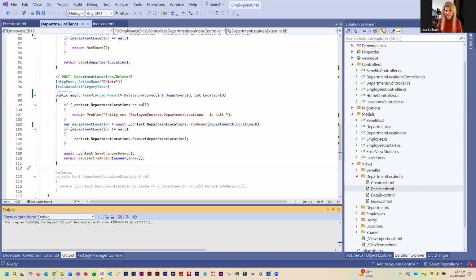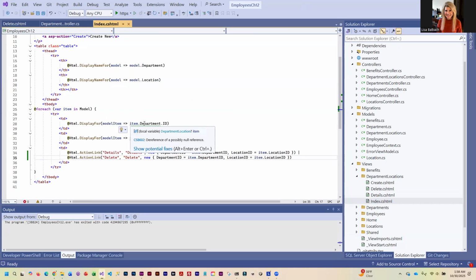And all of the information that we need is being passed to the views. At least it's being passed to the index. It's being passed to the details and to the delete. The create, we're going to have to do a couple extra things for. Excuse me. So we're going to go ahead and go into our index.